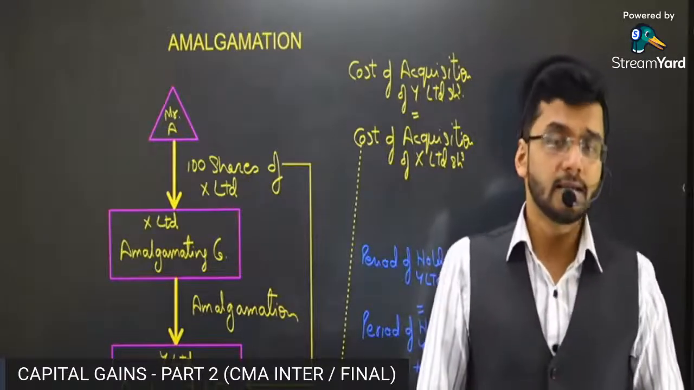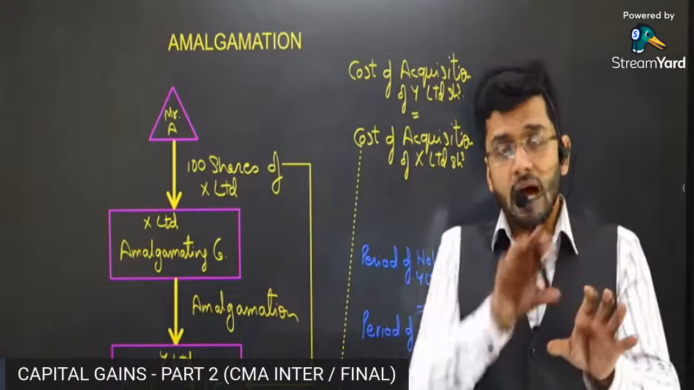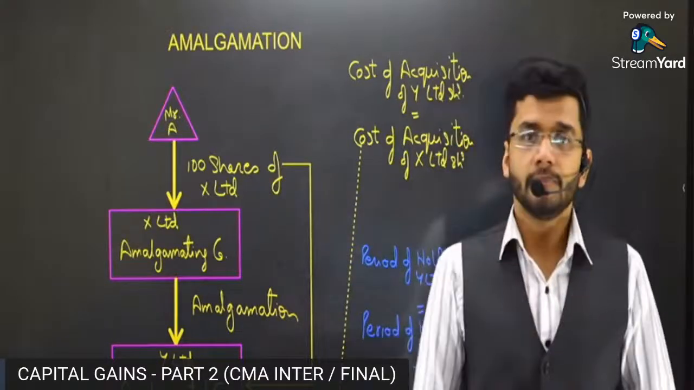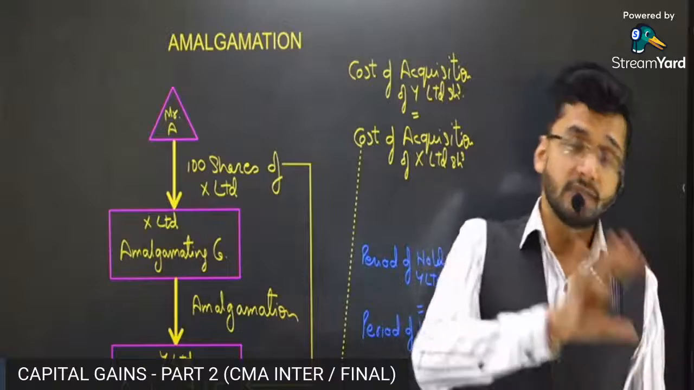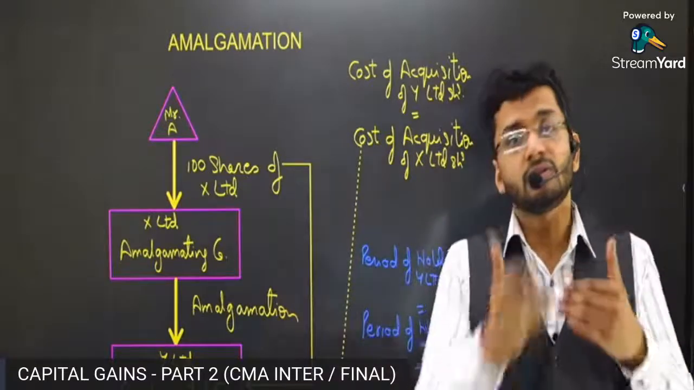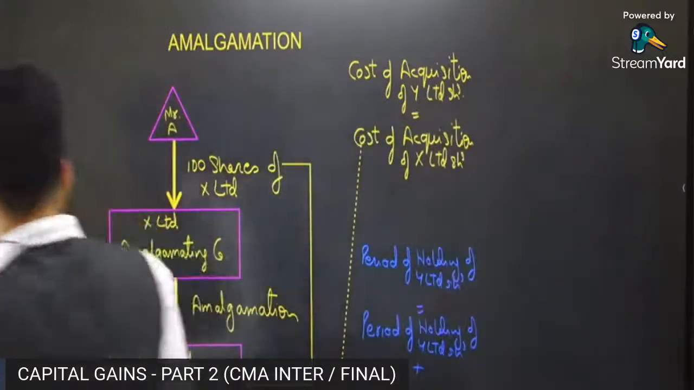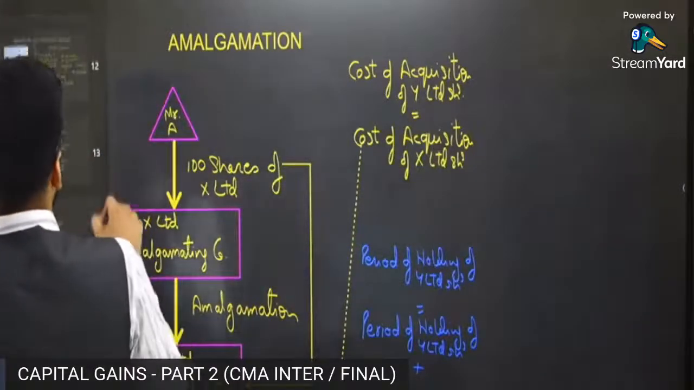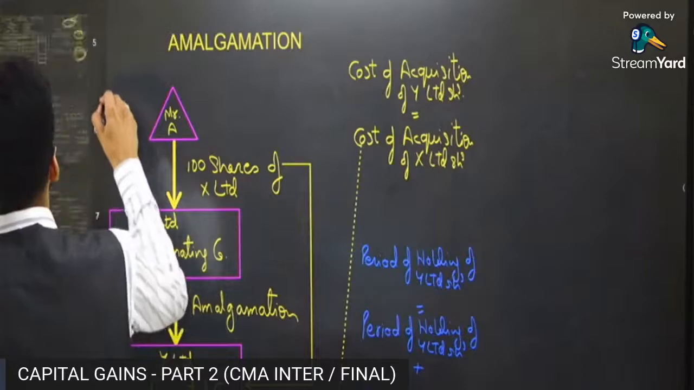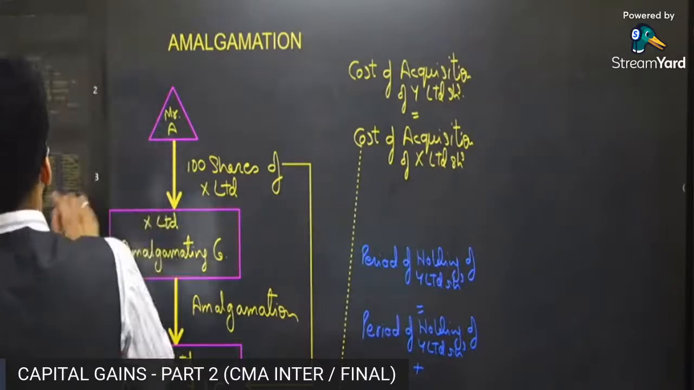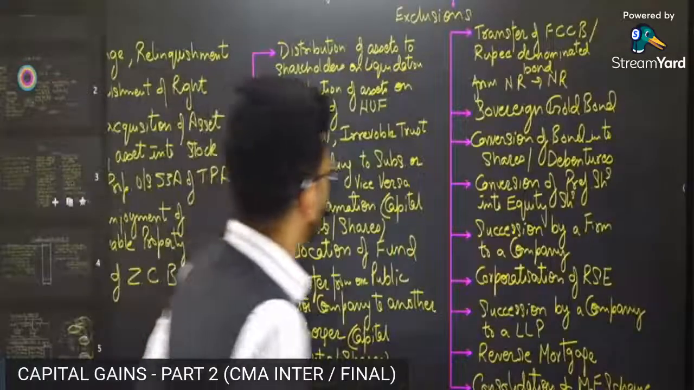In that particular case, assets of one of the companies are being transferred to another company. This is the transfer which happens in case of amalgamation. Now, let me reiterate. Let me get you back to the exclusions section which we had read. This is the exclusion section.